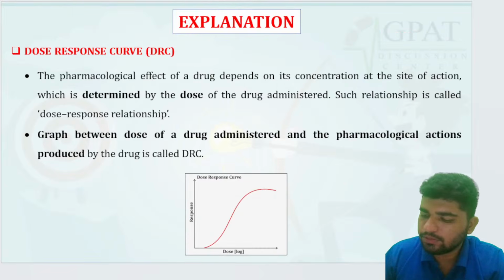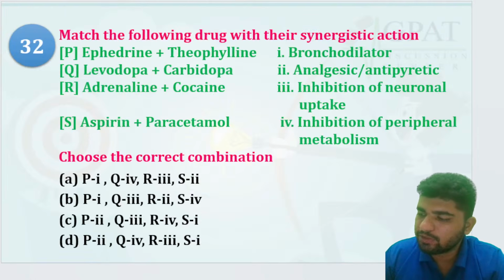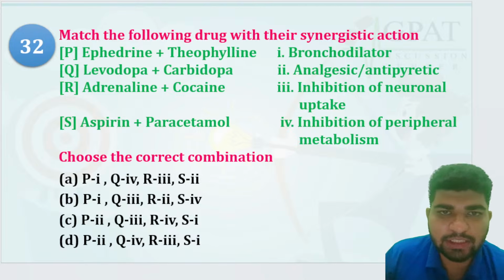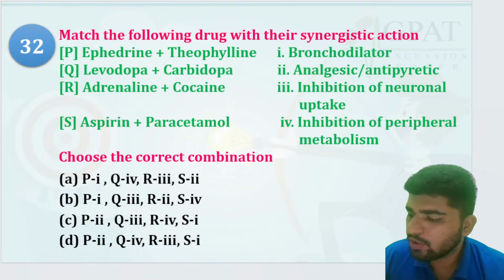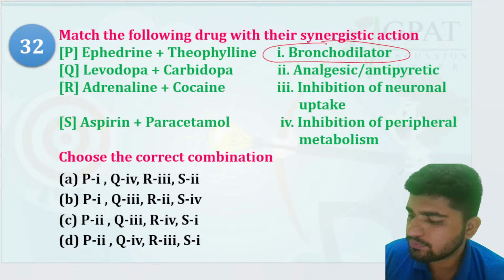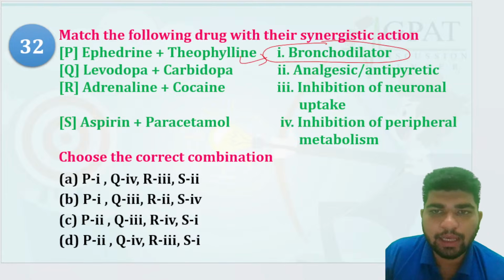Next question. Which of the following drugs have synergistic action? You have to match them. Ephedrine and theophylline are bronchodilators.